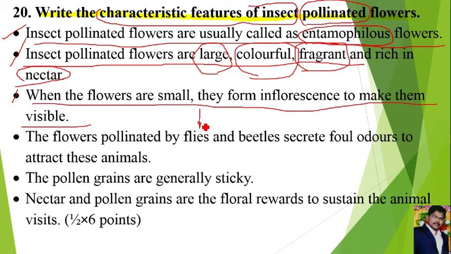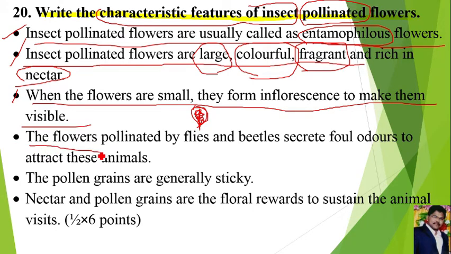Sometimes insect pollinated flowers also have a small size. When they have a small size, all the small flowers combine together and form one large structure to be visible to the insects. That is called inflorescence. The arrangement of flowers is called inflorescence. In that inflorescence we can see a group of flowers.